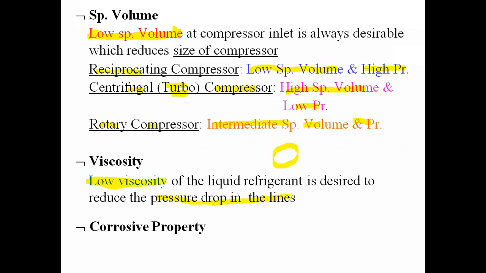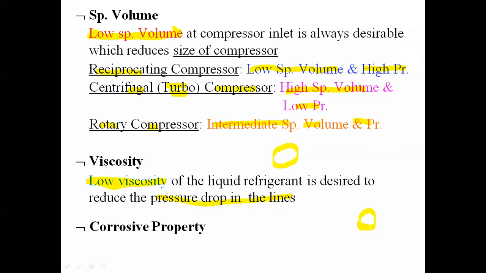Then the next one is the corrosive property. As we know, a refrigeration system is a closed loop system. That means whatever refrigerant we have will be circulated through that system again and again.